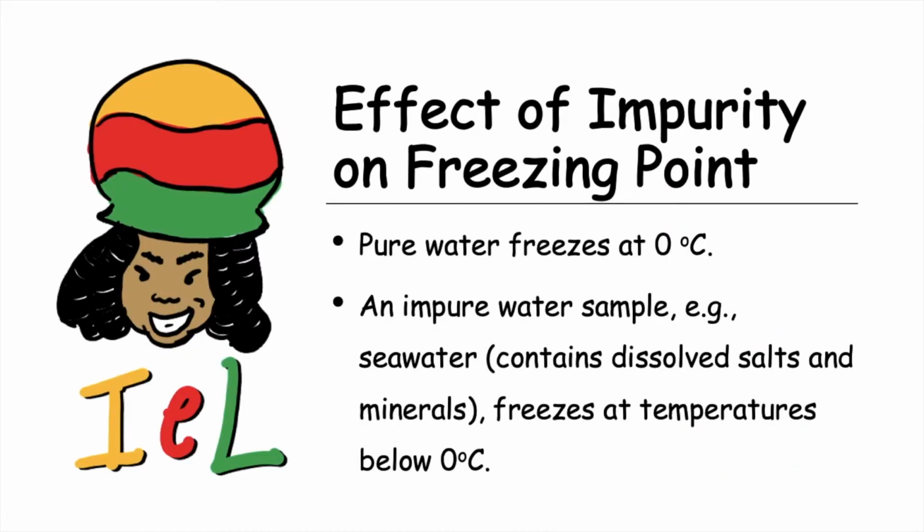The effect of impurity on freezing point. We know that pure water freezes at 0 degrees Celsius. However, an impure sample freezes at temperatures below 0 degrees Celsius. And this would be evident when freezing seawater, which contains dissolved mineral salts. Therefore, the freezing point of impure liquids is lower than the pure liquid.